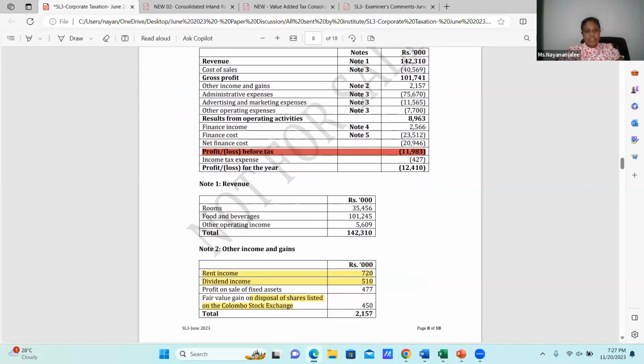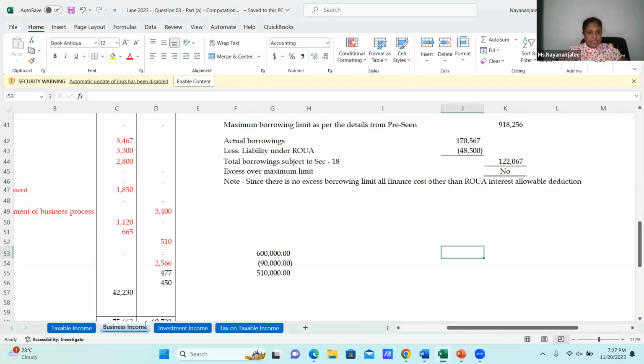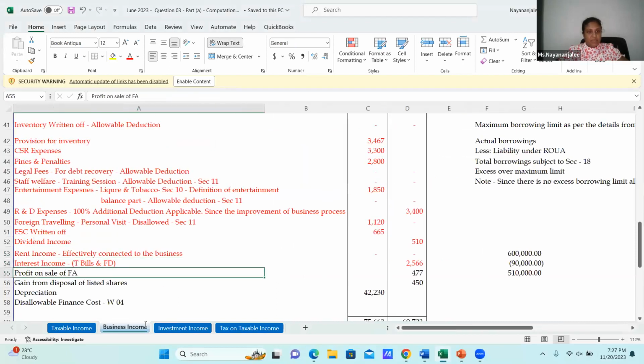Now I'm coming to other income and gains: rent income done, dividend done, profit on sale of fixed assets 477. We need to remove it from my business income. And again, fair value gain on disposal of listed shares 450. I need to remove it from my business income too.